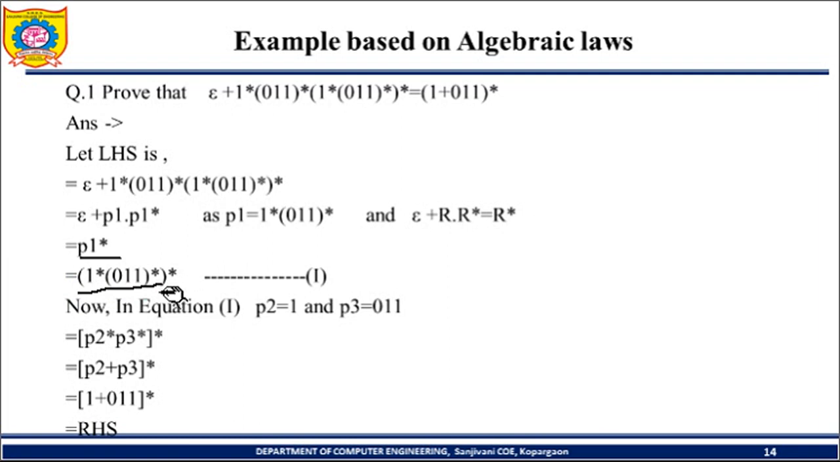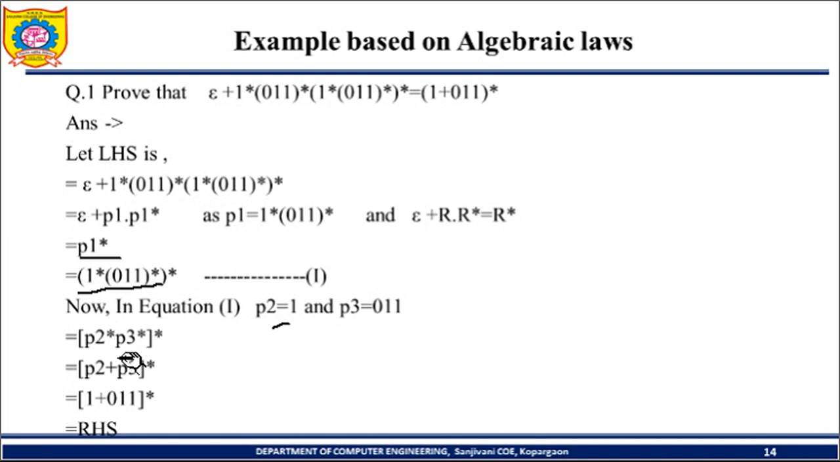Now again we will divide the expression. Let us consider P2 is equal to 1, and P3 is 0 1 1. So P2 is 1 and P3 is 0 1 1. Here it will be written as (P2 star P3) bracket star, that is, P2 star into P3.